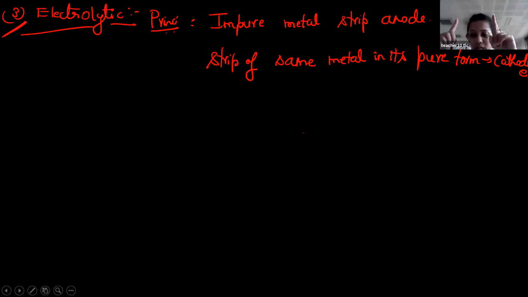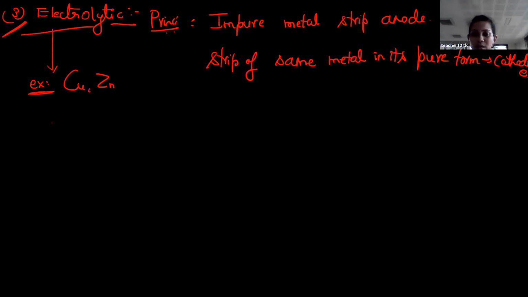You have to take two electrodes. One electrode must contain impurity, and one more electrode must be pure. But those two electrodes are made up of the same metal. Is this clear? One is impure and one more is the pure form of the same metal. So now students, using this electrolytic refining technique, you can refine either copper or else zinc.